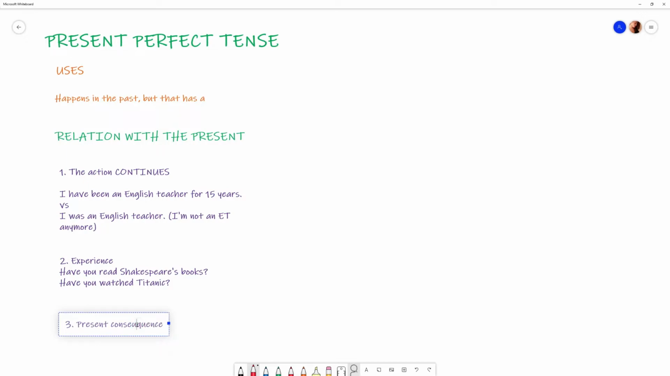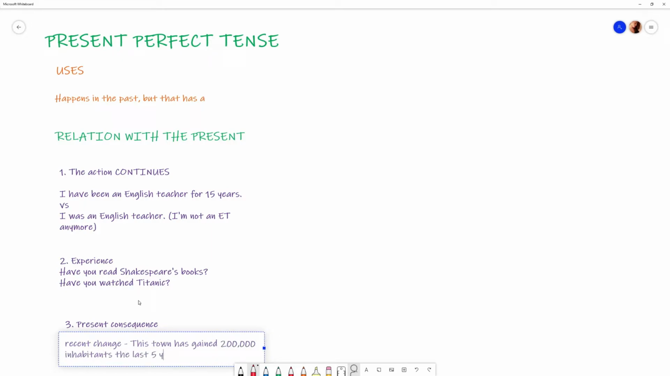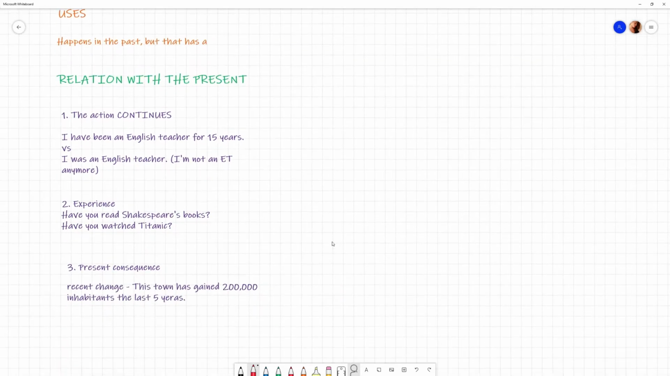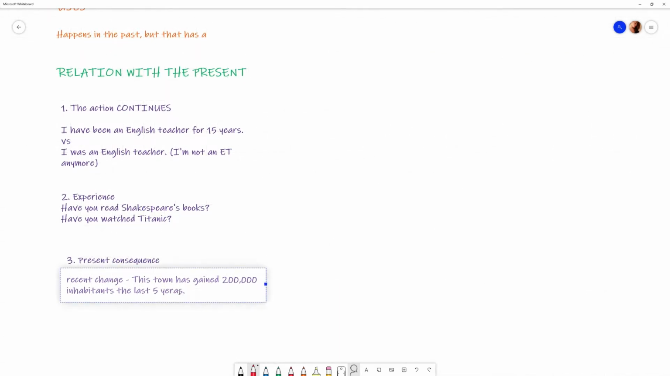The third situation is when you have a present consequence and it's in the sentence. It's already explicit in the sentence that you have a present consequence. For example, when I talk about a recent change, for example, this town has gained 200,000 inhabitants the last 5 years. It has a very strong present consequence because now this town is much bigger. Okay? Or if it's a big city, it's just bigger.